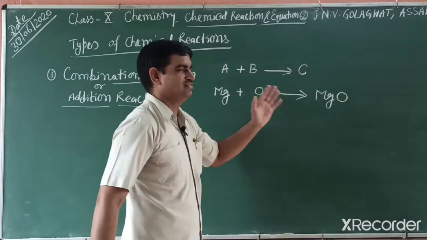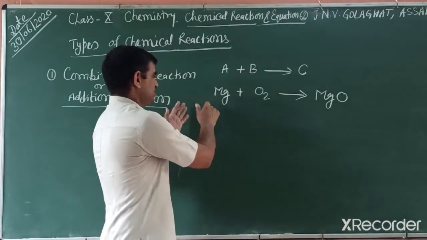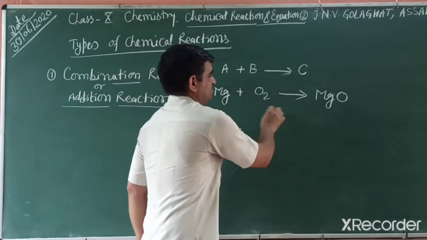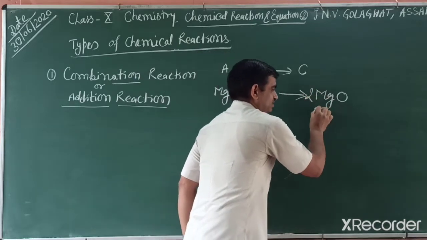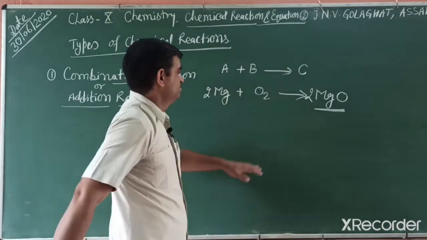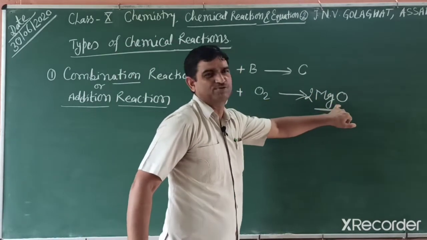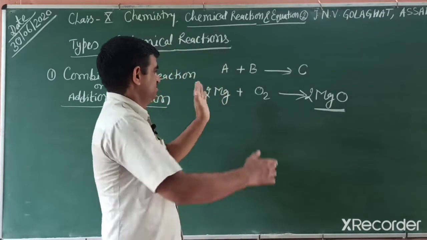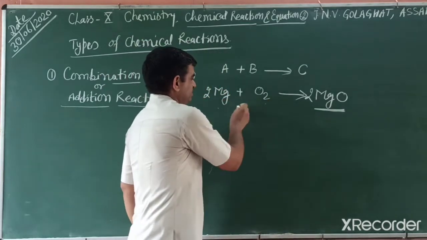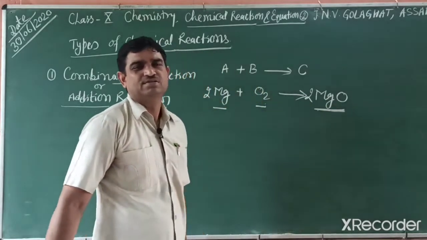And when we balance this reaction, it is converted into an equation. So this reaction is a combination reaction. How can you say this one is a combination reaction? Because in this one substance is formed, that is magnesium oxide, and magnesium and oxygen are reactants, and magnesium oxide is the product.